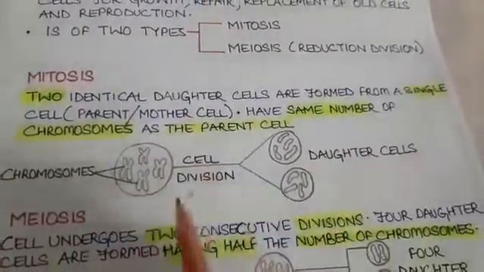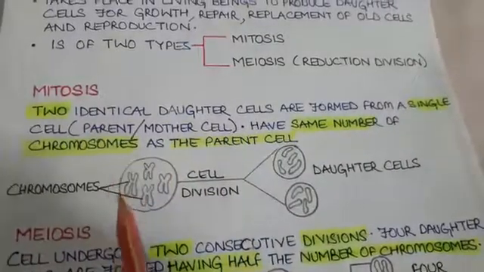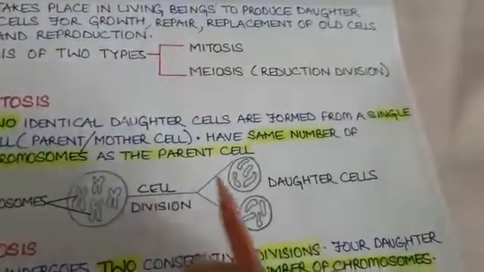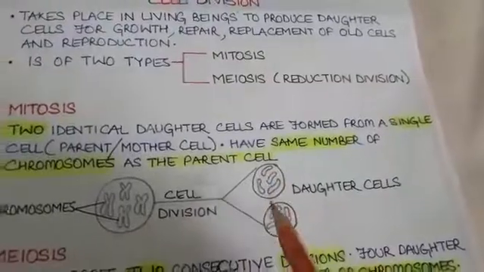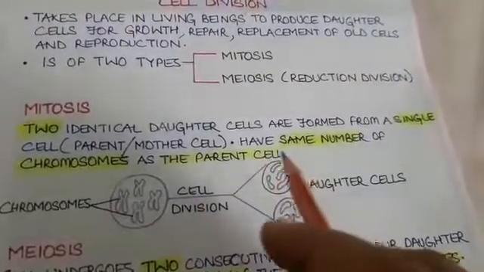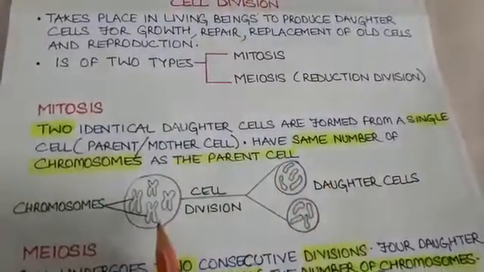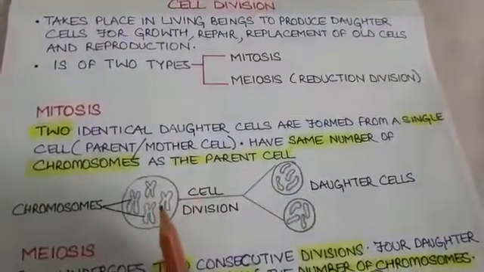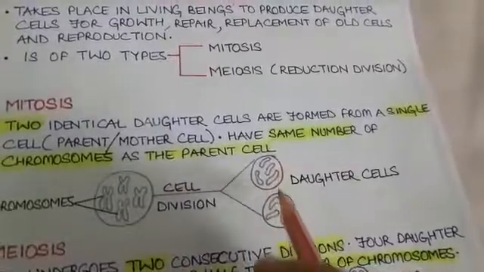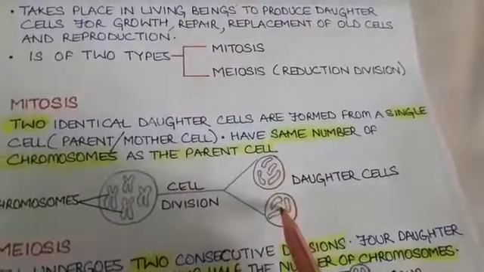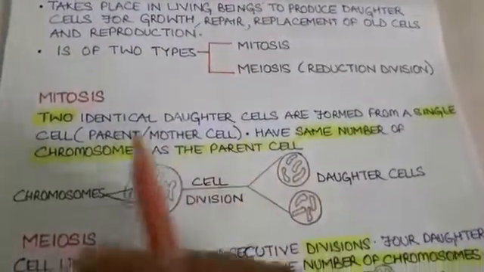It is clear from the diagram that when a cell divides under mitosis, two daughter cells are formed, and these daughter cells have the same number of chromosomes as the parent cells. If the parent cells has, for example, 4 chromosomes, both the daughter cells will also have 4 chromosomes. This type of division is called mitosis.